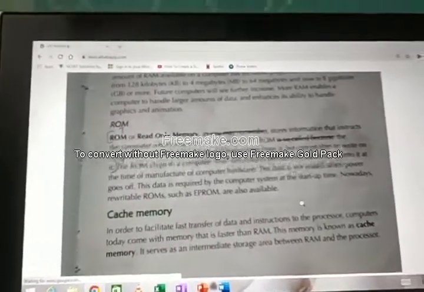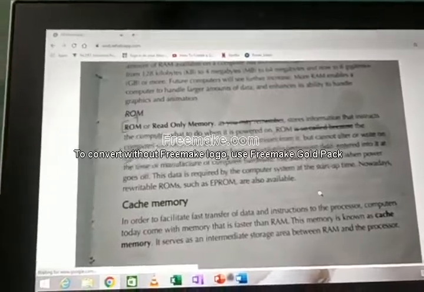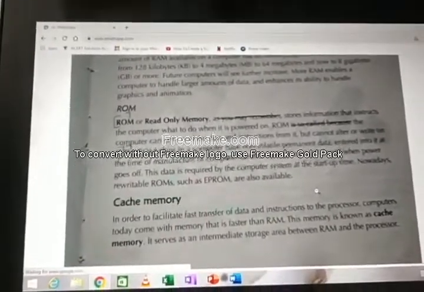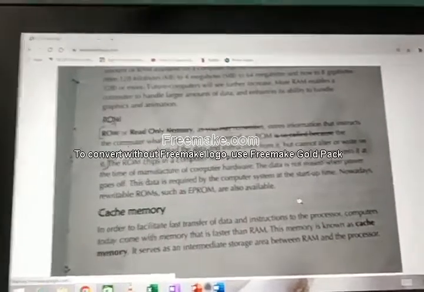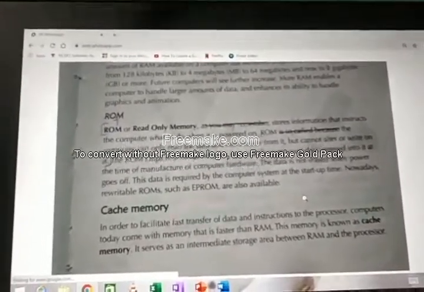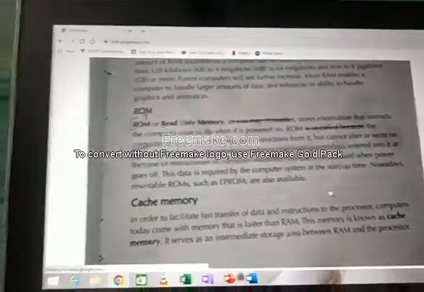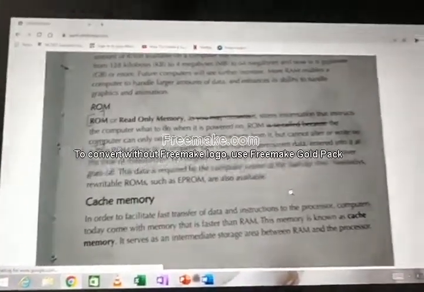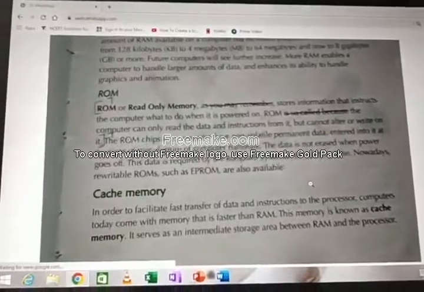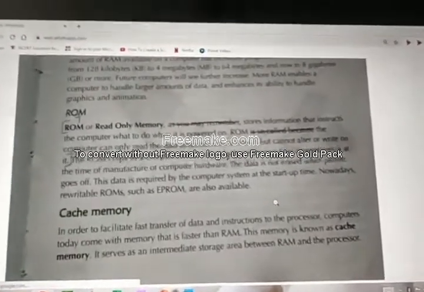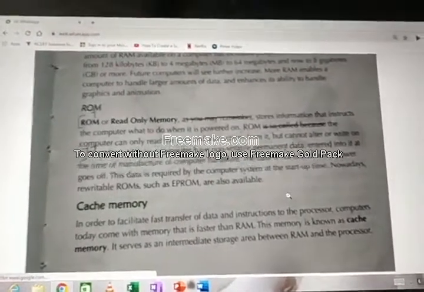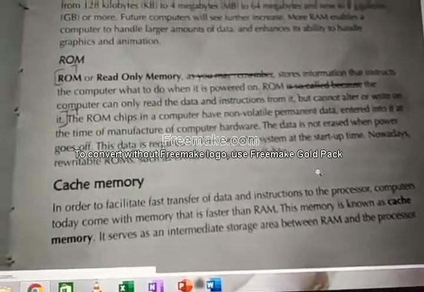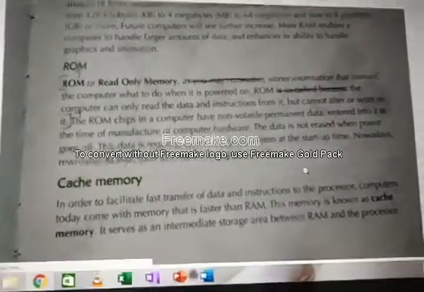So data in the hard disk is transferred to RAM. RAM transfers those instructions to cache. Cache transfers those instructions to the processor. To enhance the speed, this process is done. In RAM, frequently used data are stored. In cache, most frequently used data are stored. So it will send the data quickly and the speed becomes higher. That is the use of cache memory.